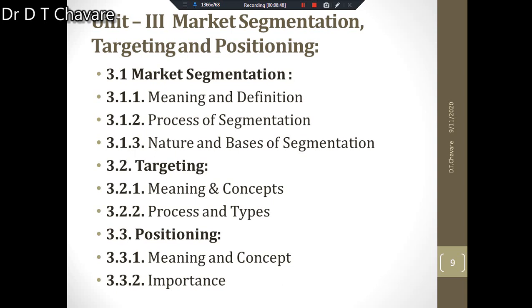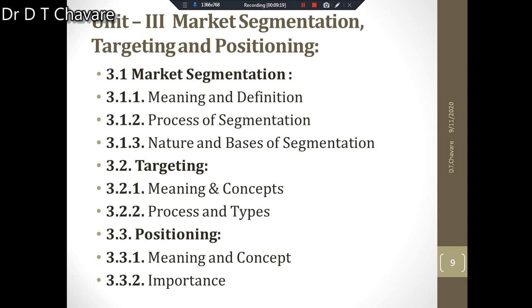Then the process of segmentation is also included there. What is the segmentation process? That segmentation process also you have to study in this unit number 3, point number 3.1.2. Okay, now nature and basis of segmentation is also included here in unit number 3. In this way we have to study market segmentation with the help of all these 3 points.